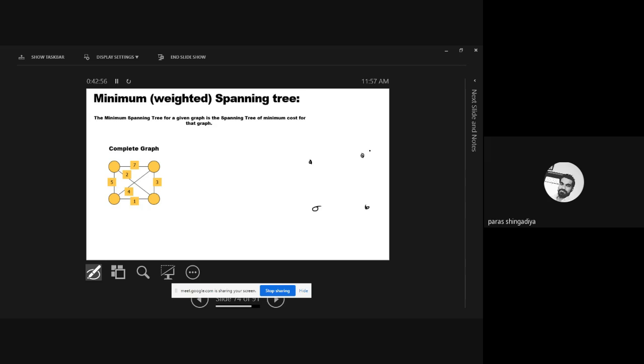There are 4 vertices. Start with the minimum weight. The minimum weight is 1, so first connect it. Then after that 2, so connect the 2. And then after that 3, so consider the 3. That is the answer. You will get the minimum spanning tree like this. That is the answer with 1, 2, and 3. Let's see some more examples.